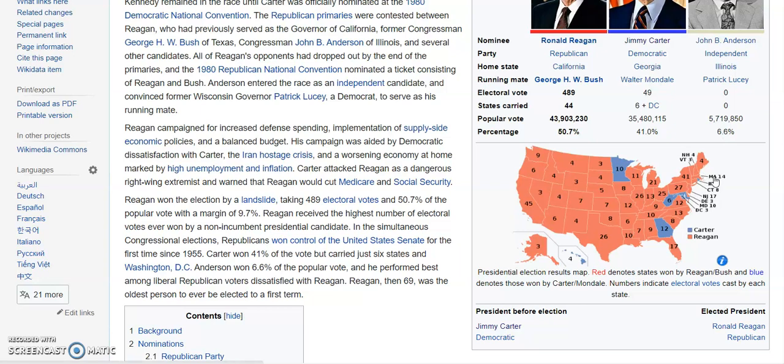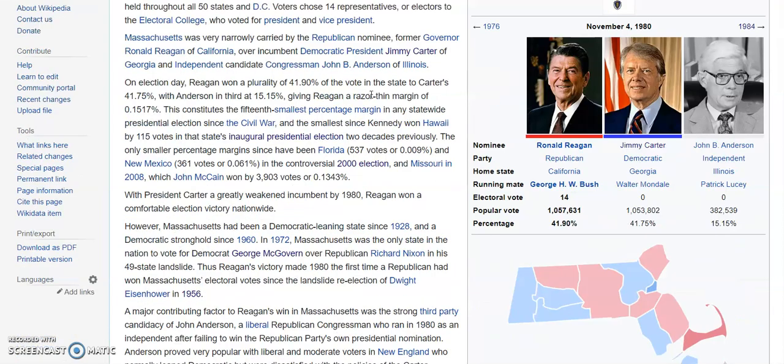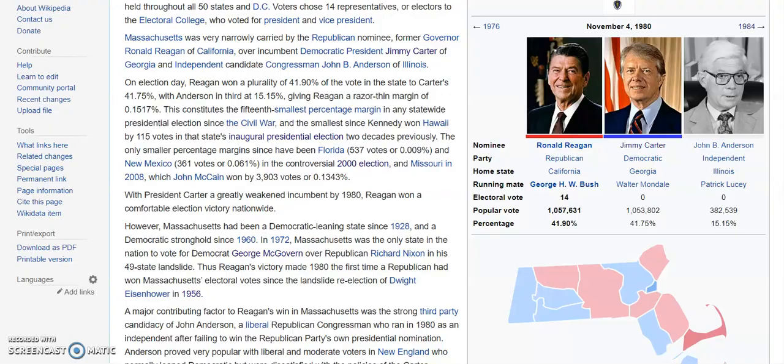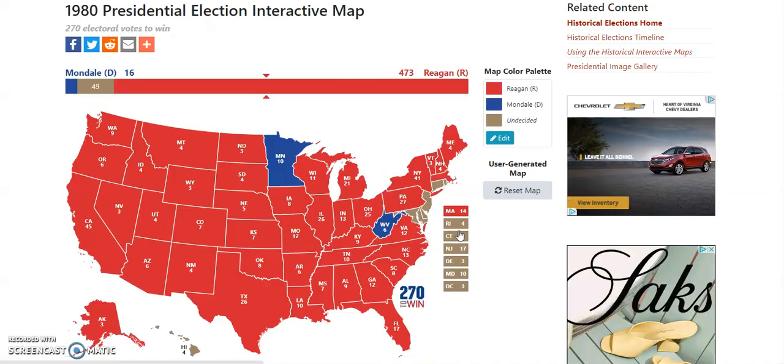Massachusetts, I believe, actually did go for Reagan. I'm going to check here. So it did. However, it was very tight. But since it actually did go Reagan in our timeline, I could see him doing the same against Mondale because I believe he did win it in 84 as well. So even though it was very tight, Reagan was able to pull out the victory. I think it would go to him in this case against Mondale, but still in a tight contest.